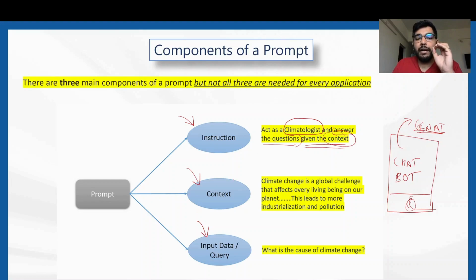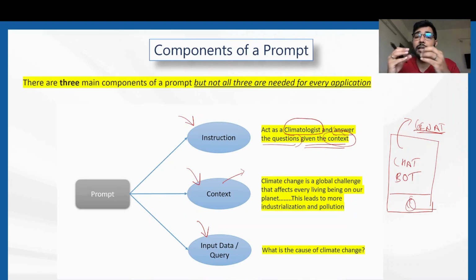Coming to the second part, what is the meaning of context? In this particular case, let's say you have a big document, with lakhs of sentences, which specifically talks about climate change and what leads to it, that you have come across on the web.